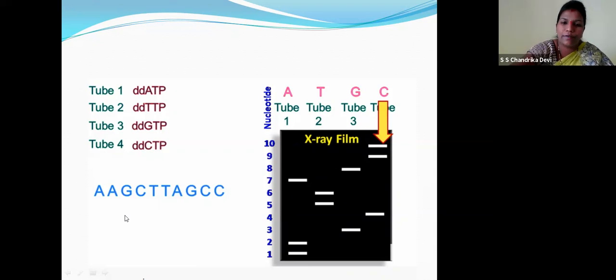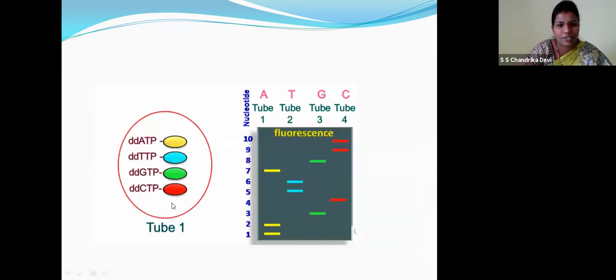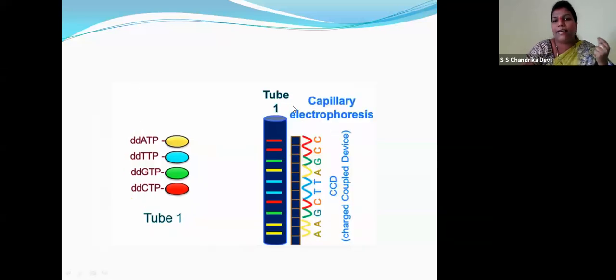So the best way is to add the fluorescence to the dideoxy ATP, children. So we can see the end of that. So the dideoxy ATP means, children, it will terminate the reaction. In this way, we can see with the help of fluorescence light, right? Very good. So by the capillary electrophoresis, these are separated, children.